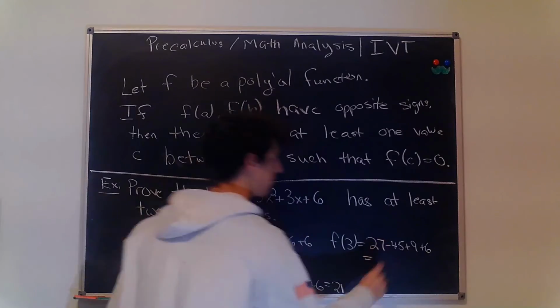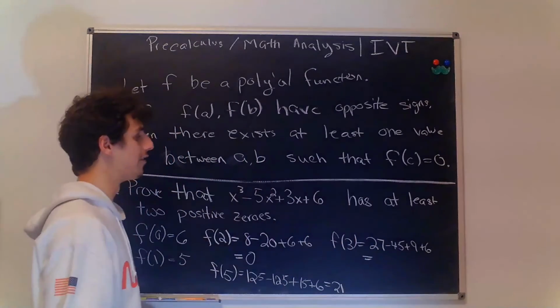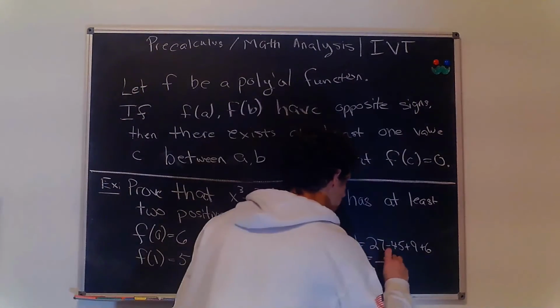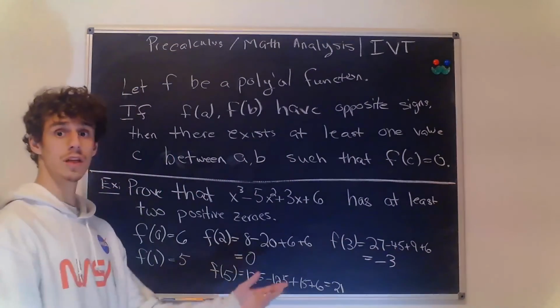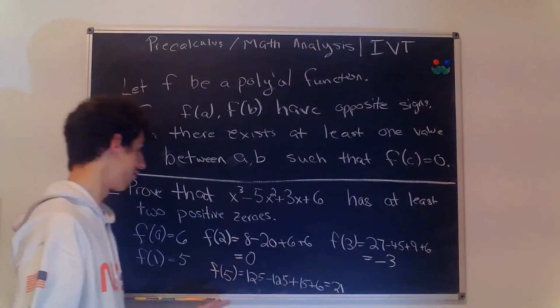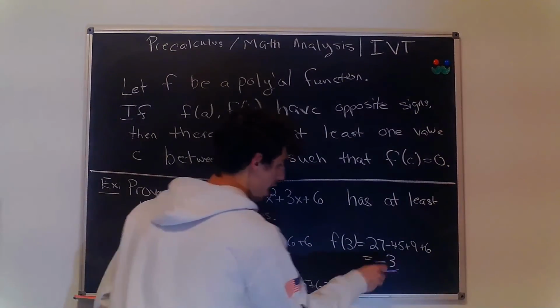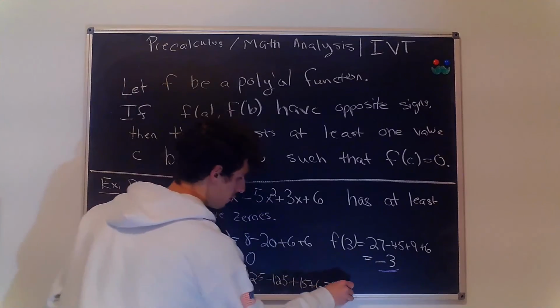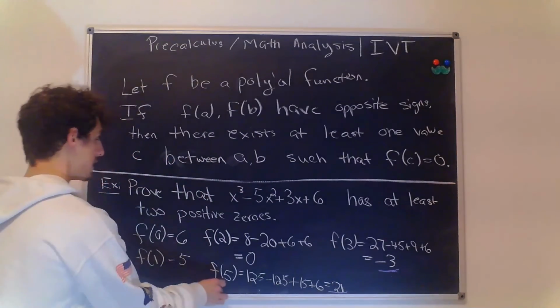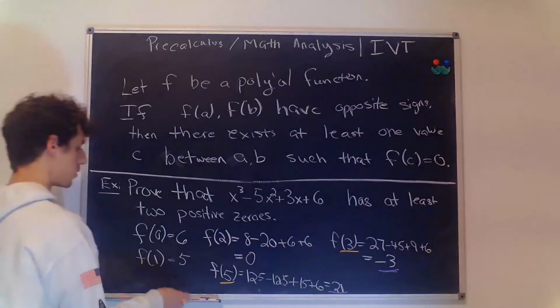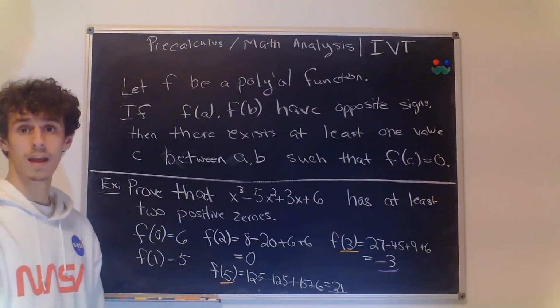And that's going to give us, let's see, 27 minus 45 is negative 18, plus 9 is negative 9, plus 6 is negative 3. So there's another value between 3 and 5, because this term is negative and this term is positive. There has to be some value between 3 and 5 for x that results in a zero. And that's enough for now.